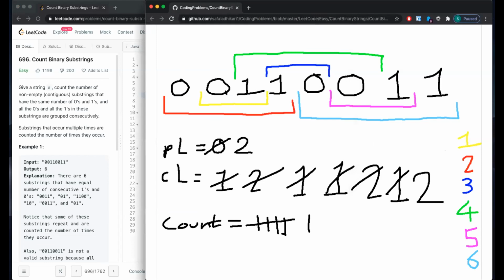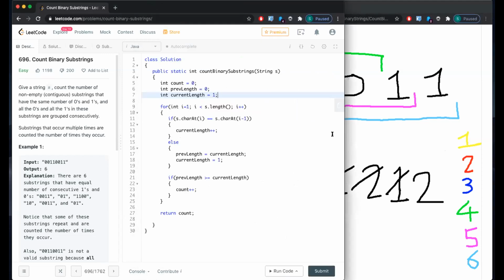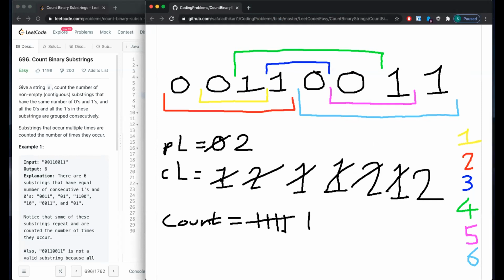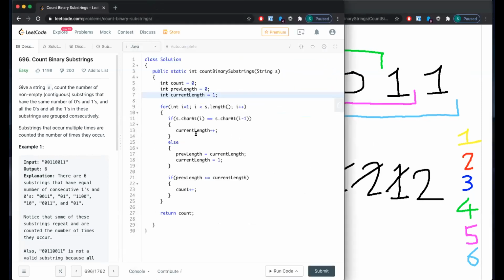if zeros and zeros, if these two are equal, increment the current length. So when current length is 1, it becomes 2. When it gets converted to 2, we check previous length.